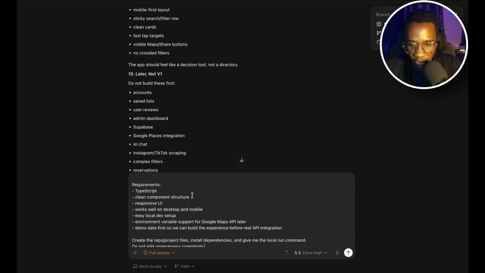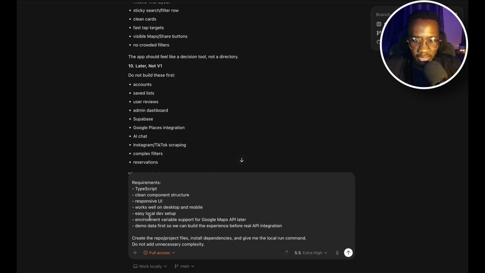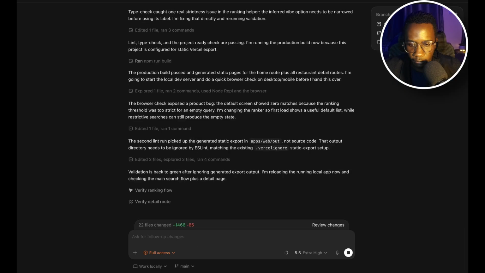I've given it some requirements here, and I've also told it to set up environment variable support for Google Maps API. What this means is it's going to create a .env, most likely a .env.example, just to show me how we need to structure the env in the event we need to plug in the Google Maps API key. It's a bit technical, but feel free to ask any questions in the comments. So I hit enter.